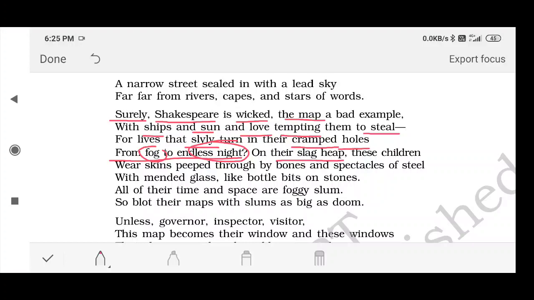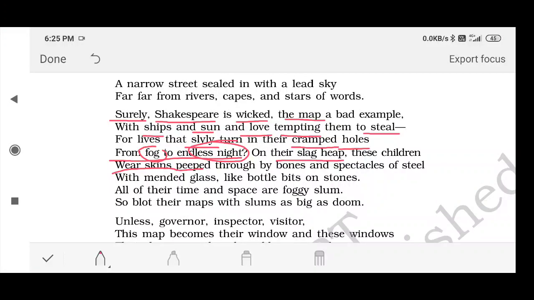These children wear skins peeped through by bones. Now these children, they are wearing skins, he says. Wearing skins means they have skins on their bones, but their bones are peeping through. Means they are so lean, so thin, so weak, that it seems as if their bones are looking out of their skin, out of their bodies.